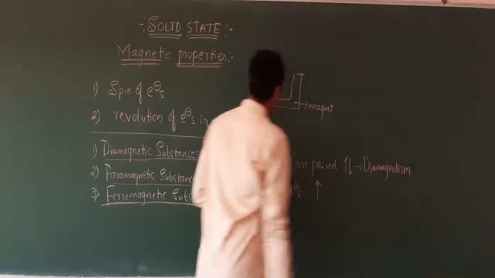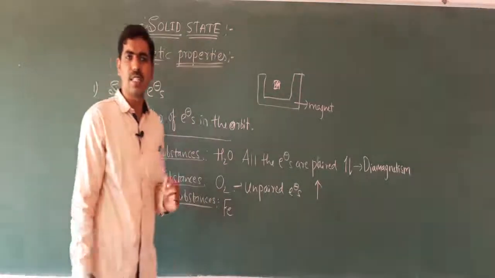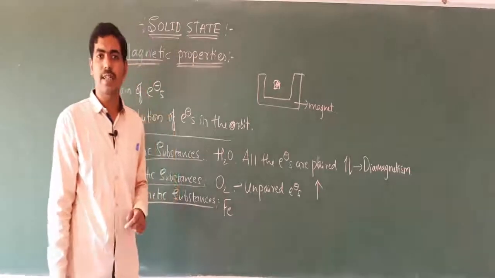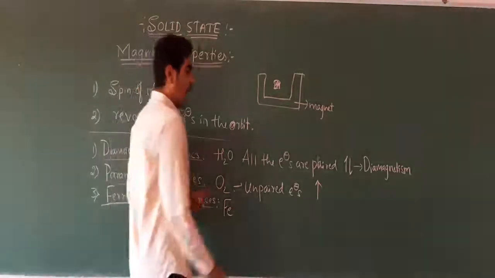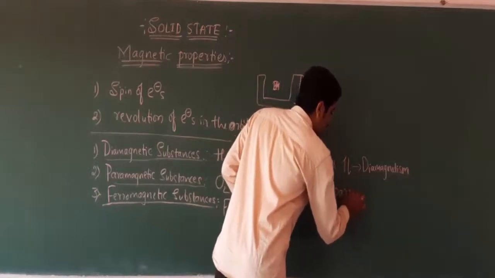And in a similar manner, paramagnetic substances are the substances which are weakly attracted by the magnetic field, and this property is said to be paramagnetism.